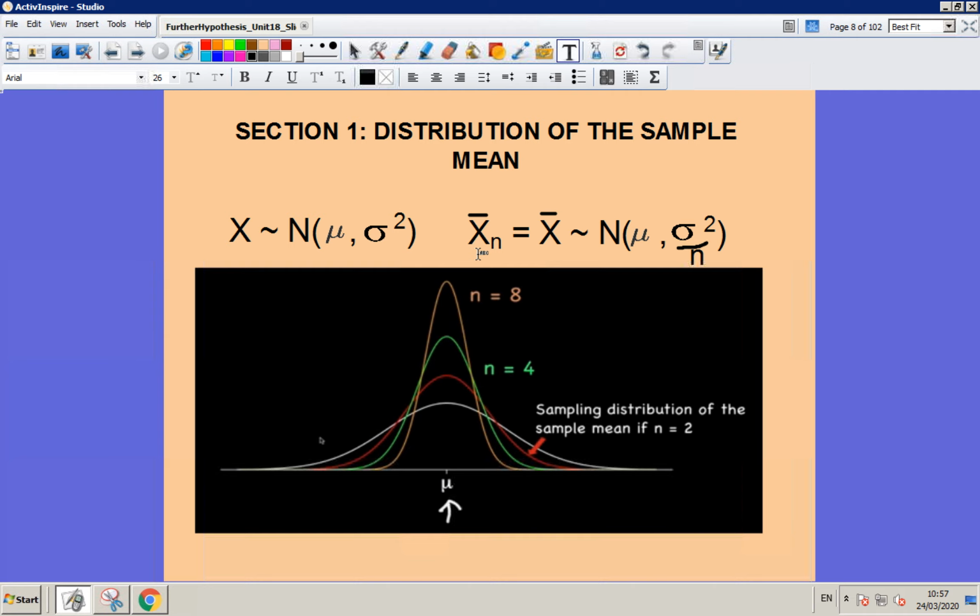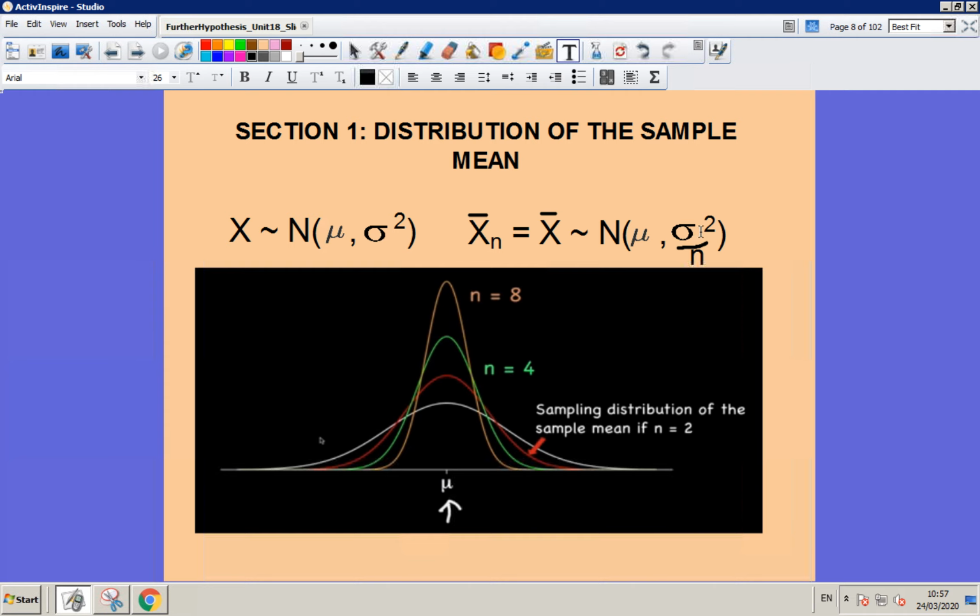Mathematically, why it makes sense is because when we take a sample mean and think about the distribution of the sample mean, we say that it is normally distributed with a mean mu. So no matter what sample size we take, the most likely outcome is that the sample mean is going to be the same as the mean of the whole population.